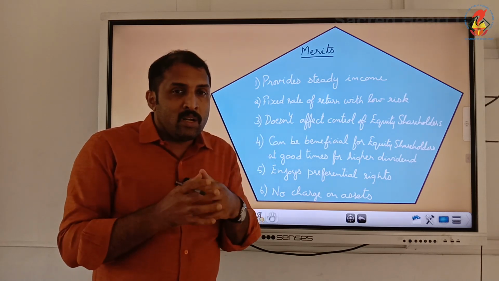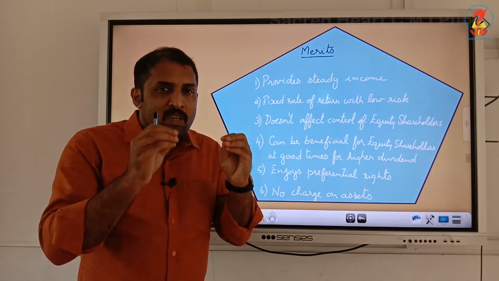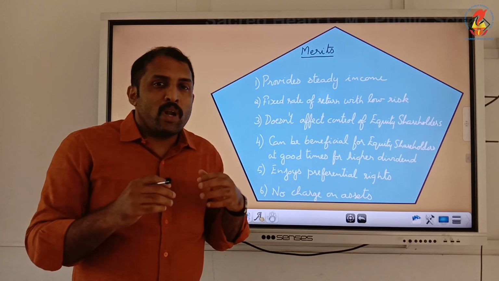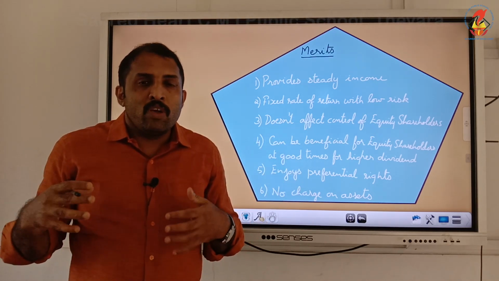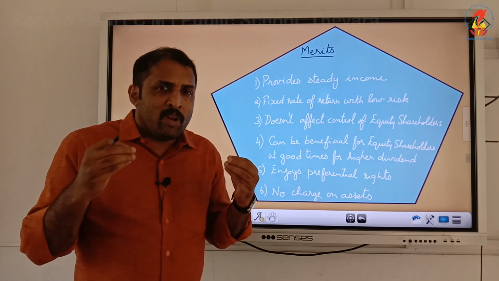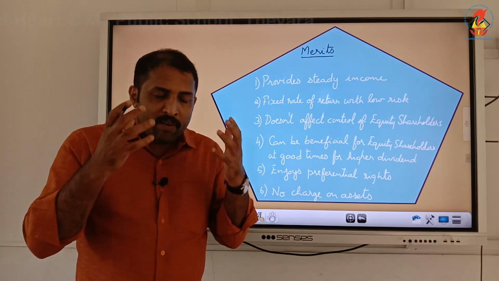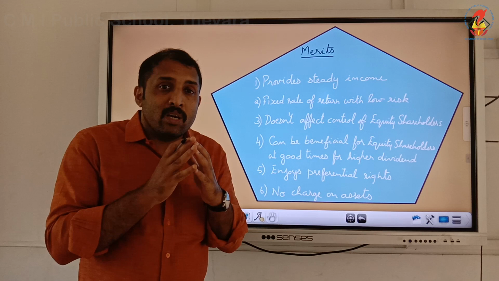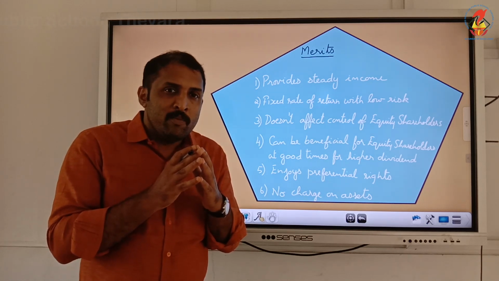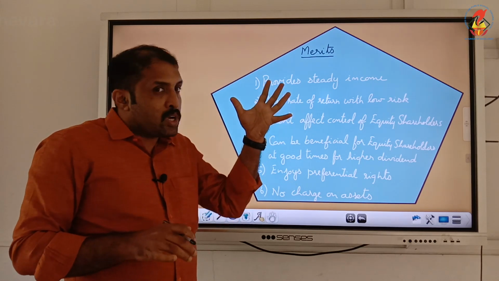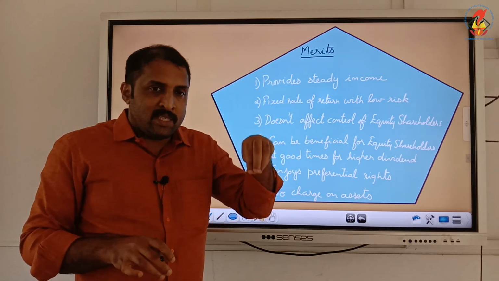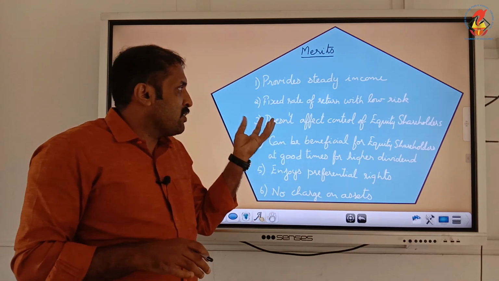And one more thing is the fixed rate of return with low risk. Low risk is another factor. They will receive a fixed payment and they don't have to assume risk as equity shareholders do. Equity shareholders are paid only on the basis of earnings after all settlements are made, but here preference shareholders have to be considered before equity shareholders. So comparatively risk is less and a fixed rate of return they will receive.